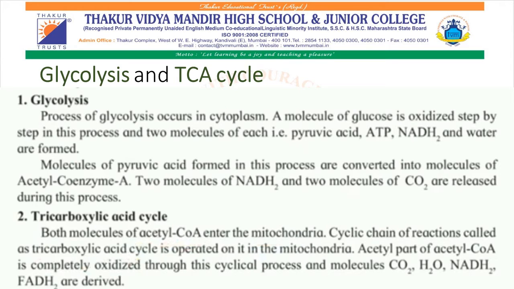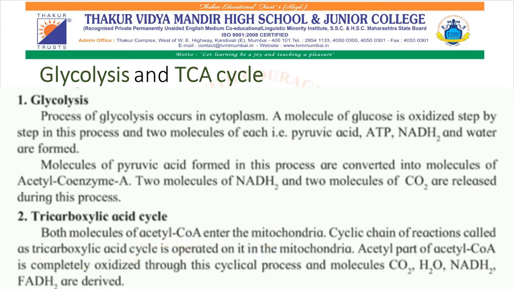The second step is the Krebs cycle or TCA cycle, in which pyruvic acid serves as a fuel. It enters the mitochondria and undergoes oxidation. Pyruvic acid actually converts into acetyl coenzyme.